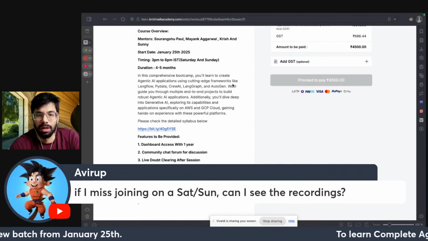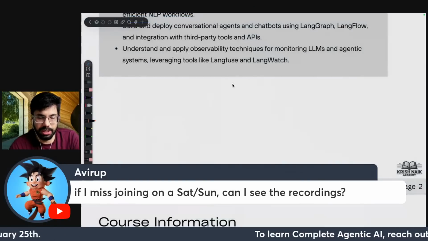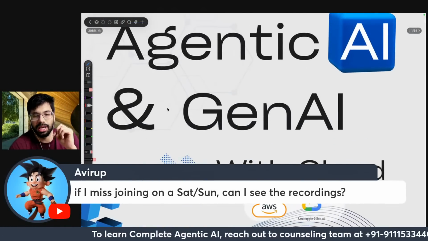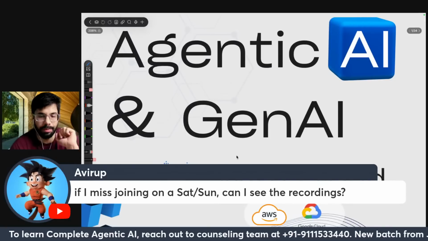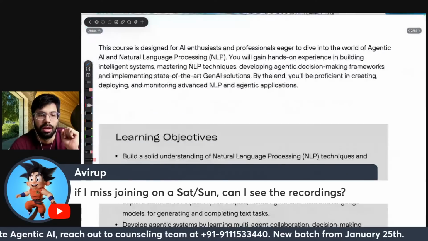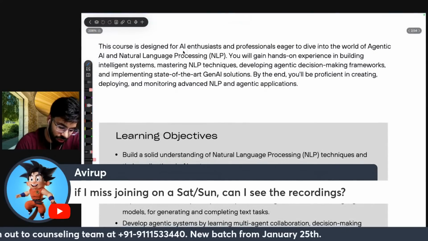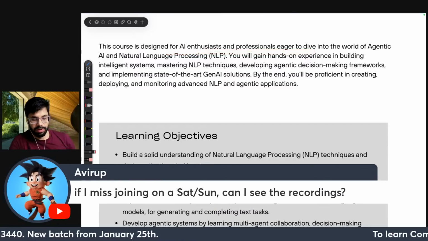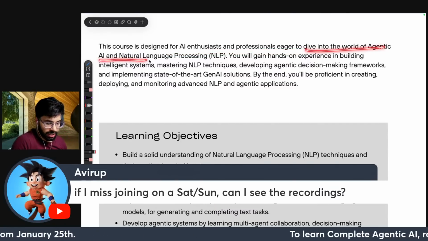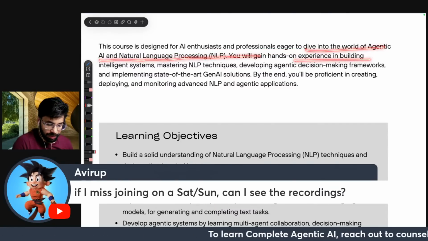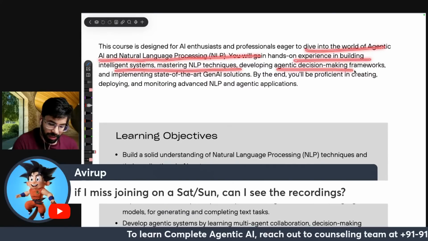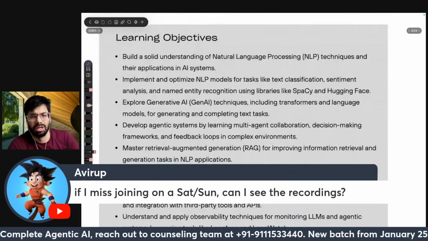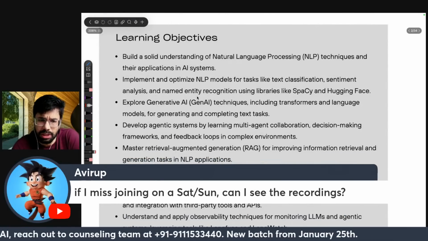So yeah, I think let us now jump to the projects. Sorry, jump to the course overview. Agentic AI with Gen AI with cloud. Okay, so AWS and Google Cloud. Now, the course is designed for AI enthusiasts and professionals eager to dive into the world of agentic AI and NLP. You will gain hands-on experience in building, mastering NLP techniques, developing agentic frameworks, and state-of-the-art Gen AI solutions. Right, so again, you can go through these learning objectives.